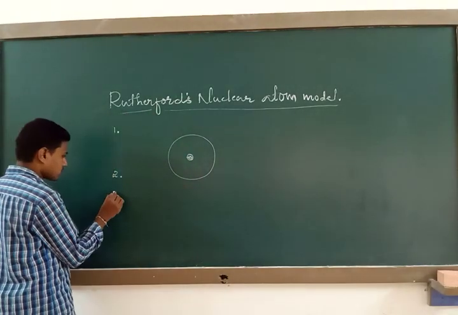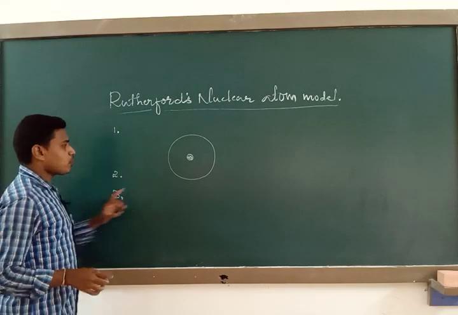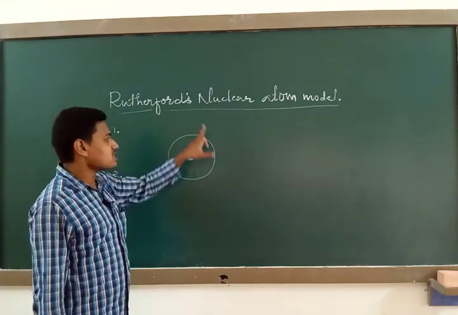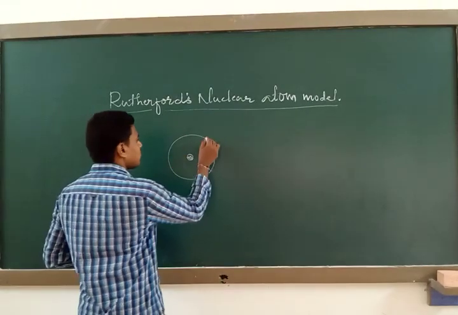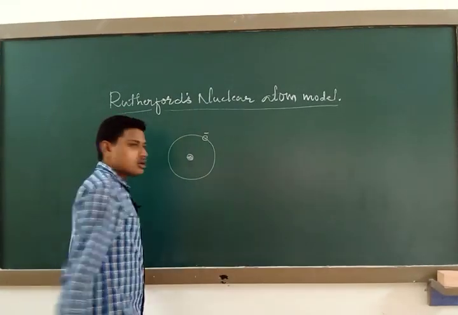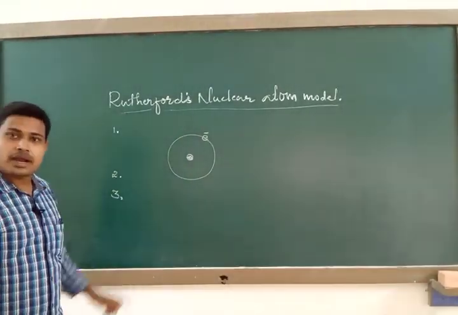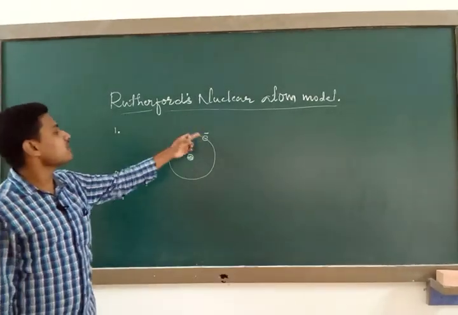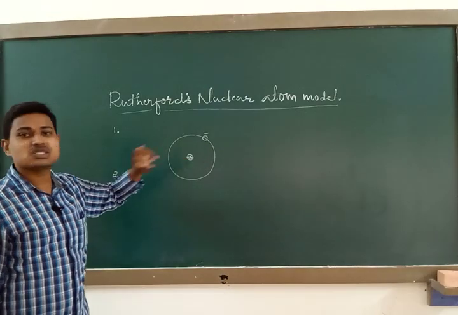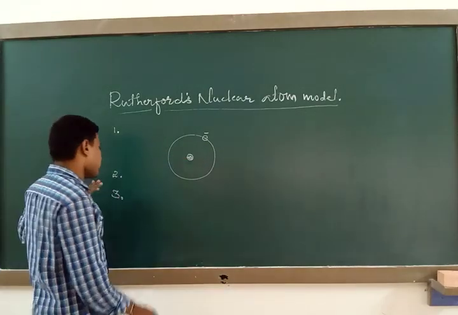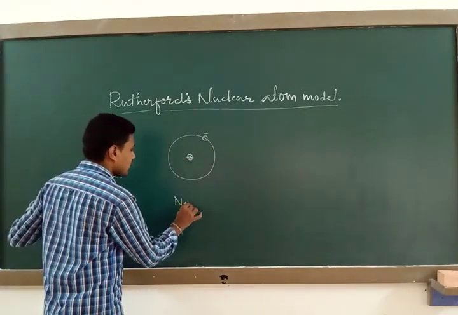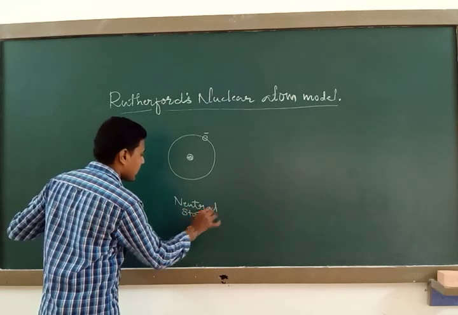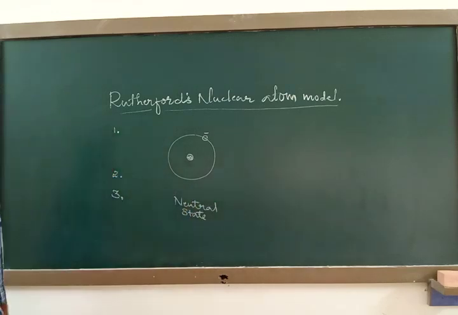Then the third point: the positively charged nucleus is not alone. It is surrounded by some negatively charged particles called electrons. Remember, the total charge on the nucleus is exactly balanced by the total charge on the electrons, so the atom exists in a neutral, stable state. This is the third conclusion.